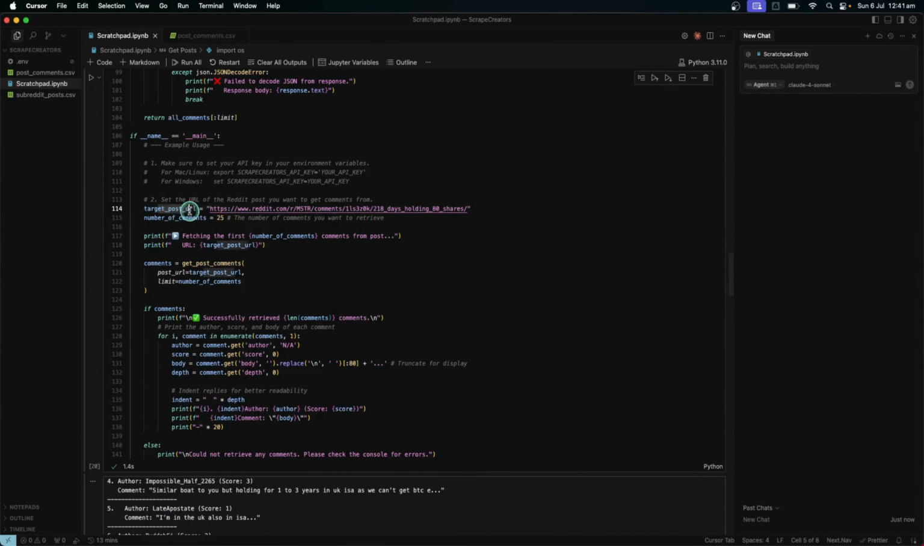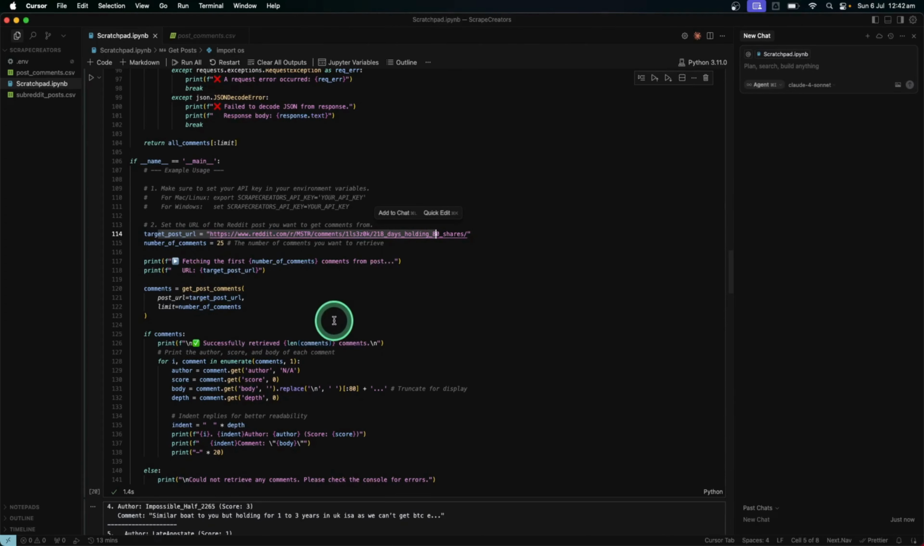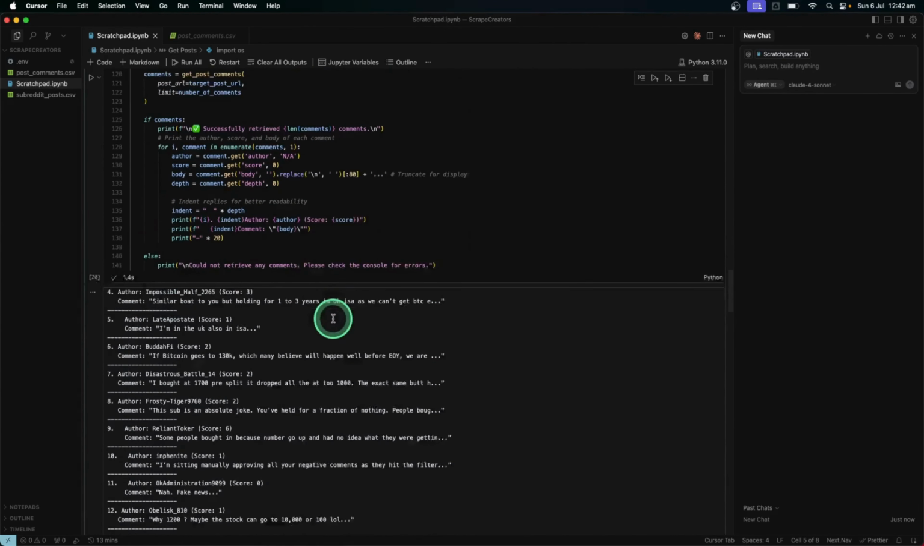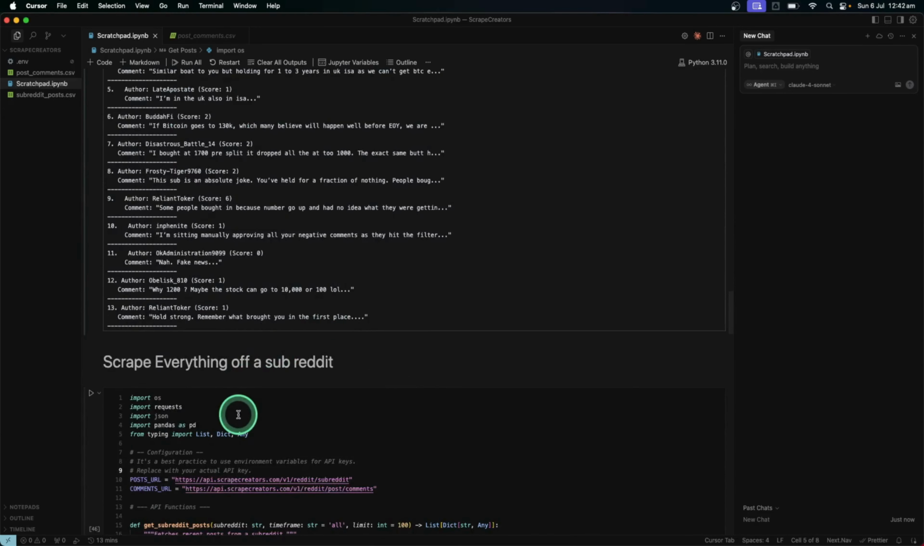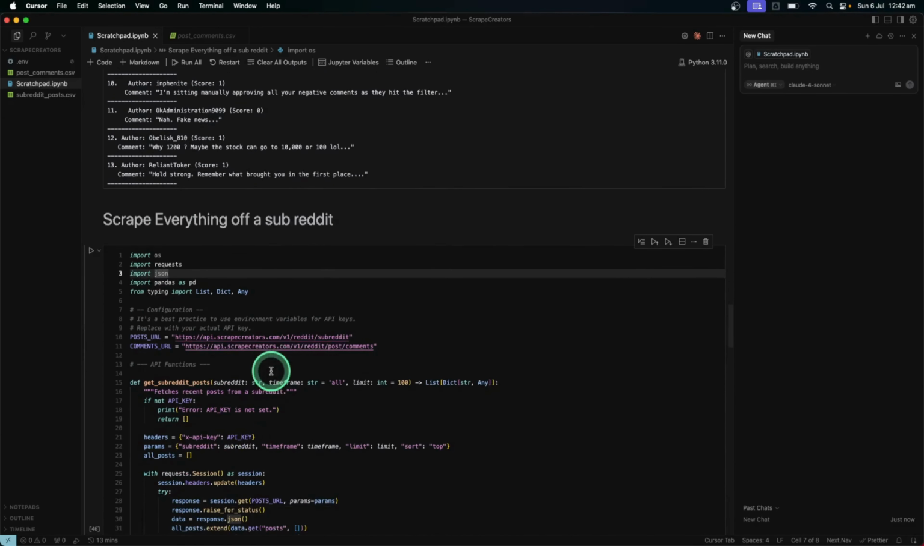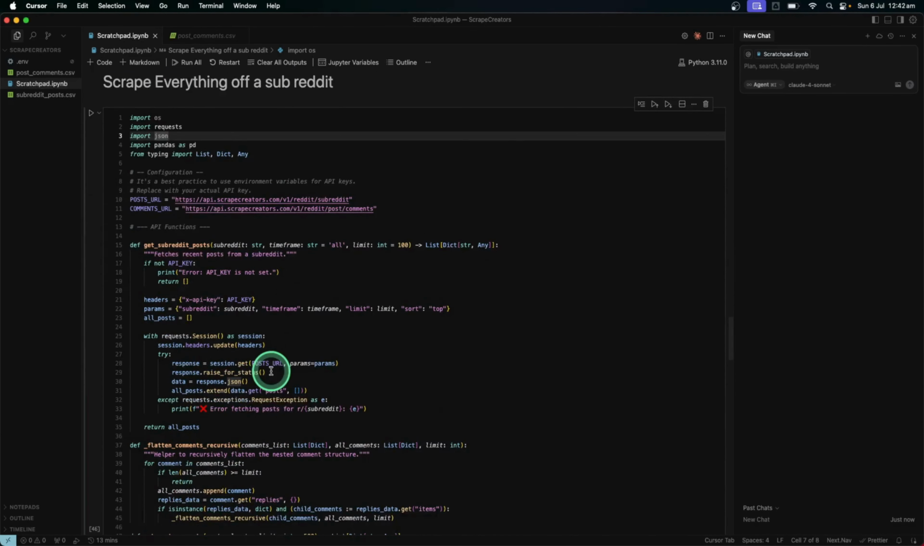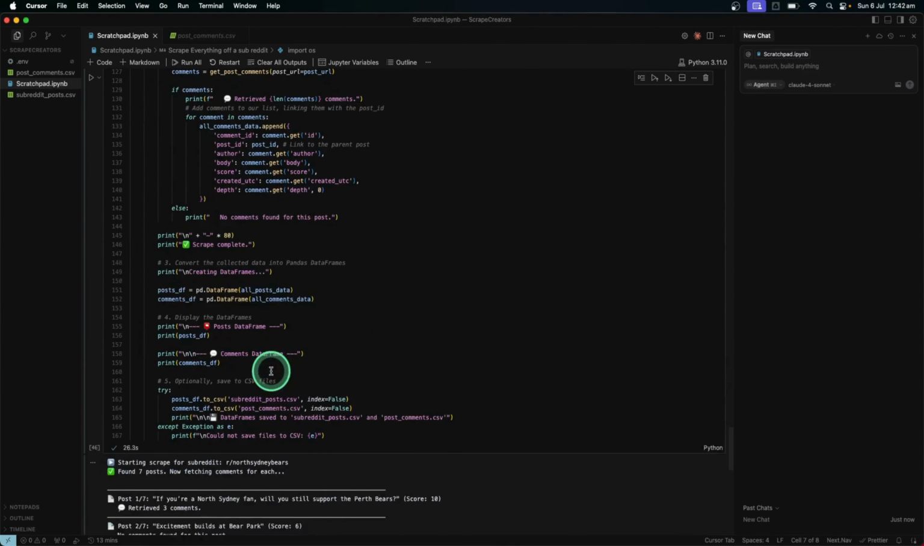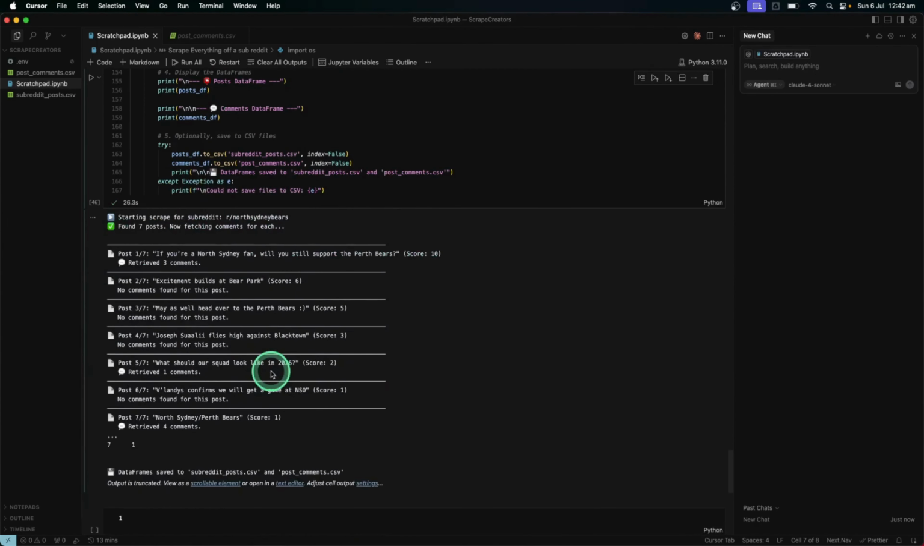And you need to pass in the specific URL of that post, which we can get from the previous call, essentially. And then the last code block is really just scrape everything. So we're just going to get all the posts, then we're going to paginate through all the URLs to get all the different posts and comments of a particular subreddit, which I've done for that North Sydney Bears subreddit. And you can see